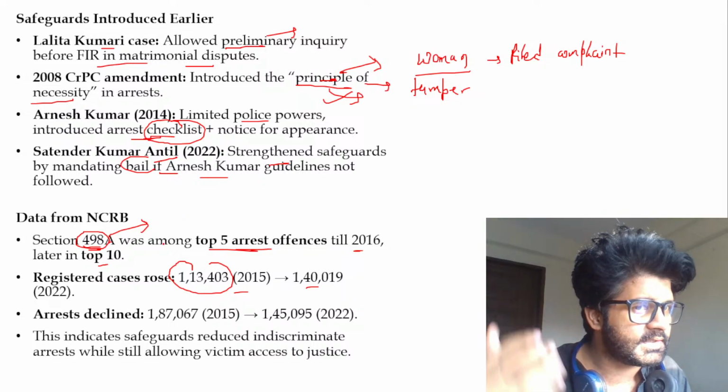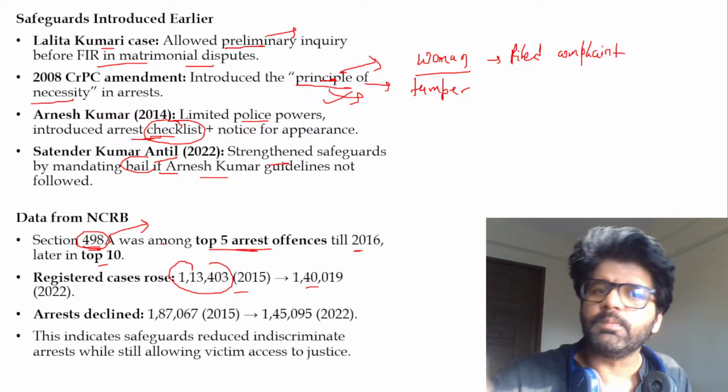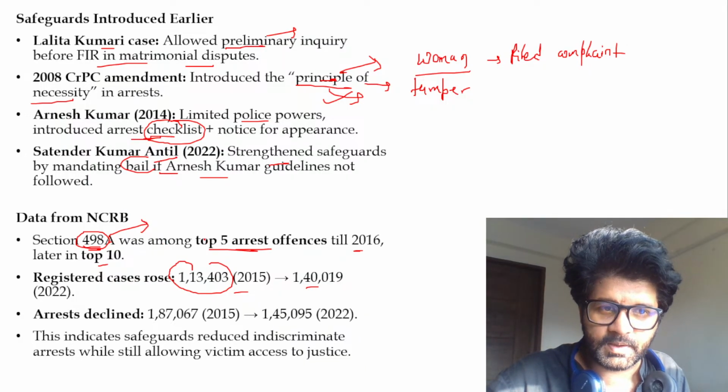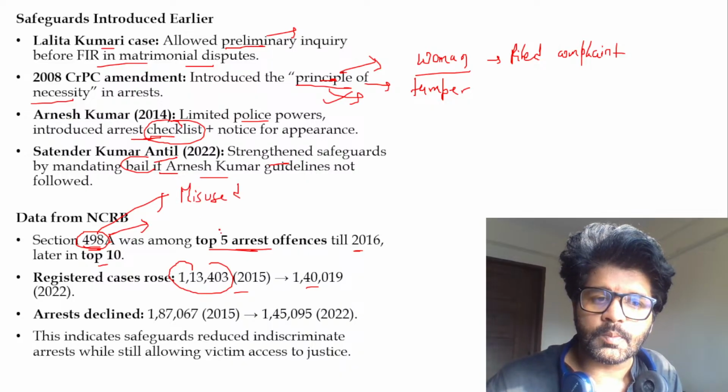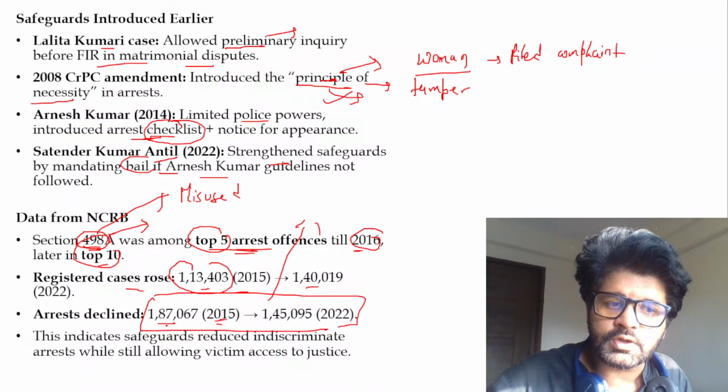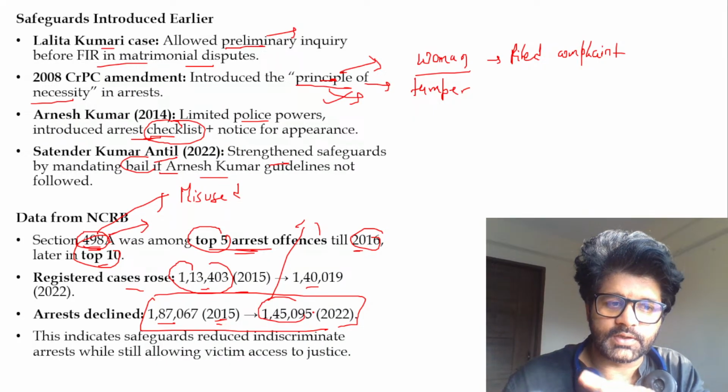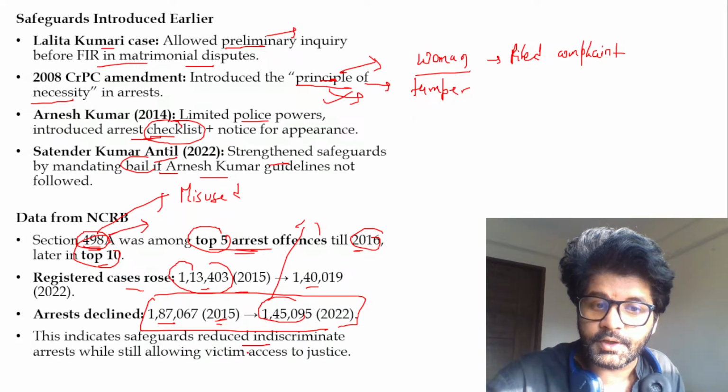But then what about the genuine cases? What about the time delay there? So data from NCRB, and why all these things are happening, because section 498A has been misused a lot. You can see here it was among top 5 arrest offences till 2016. In 2015 it was more than 1,80,000. It has decreased to 1,45,000. This indicates safeguards reduce indiscriminate arrest, which is our opinion.